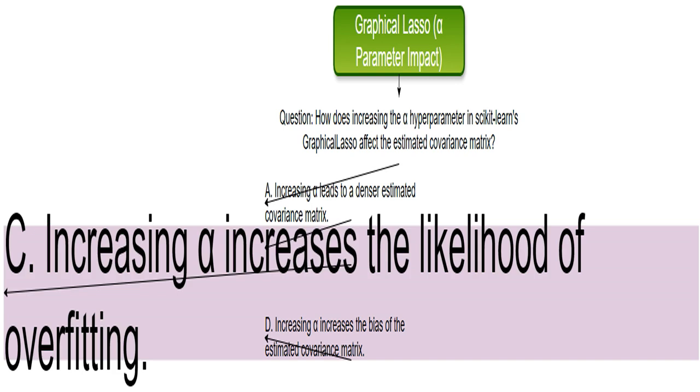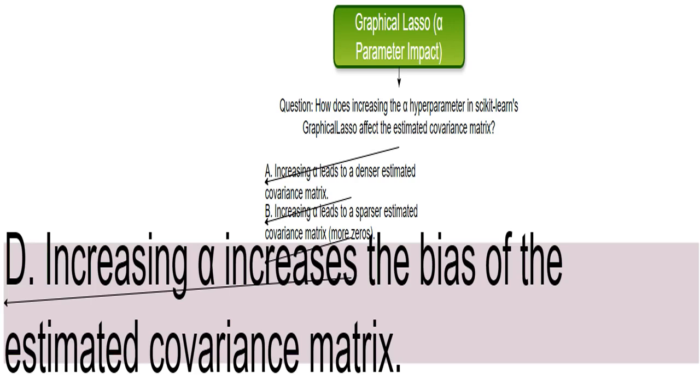Let's investigate that. This option proposes that increasing alpha introduces more bias. Bias refers to systematic errors in estimation. Increasing the regularization strength would pull the estimates towards zero, increasing the systematic error. We need to evaluate the relationship between alpha and bias in the estimation procedure.